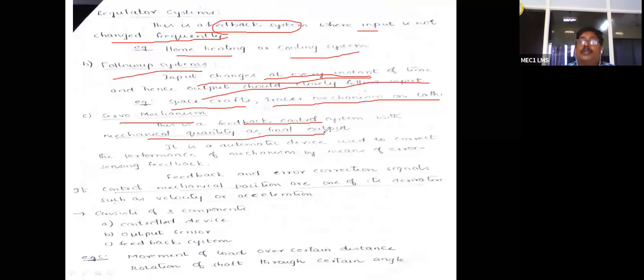That is the servo mechanism. For example, in an ATM machine, when you enter 2000 or 3000 rupees, whatever money you need, automatically some mechanism inside gives you the money output. It is highly impossible otherwise, so some mechanical arrangement is there inside.